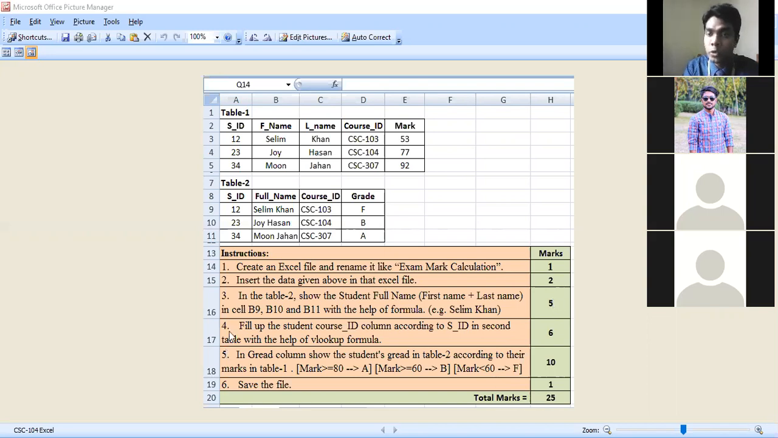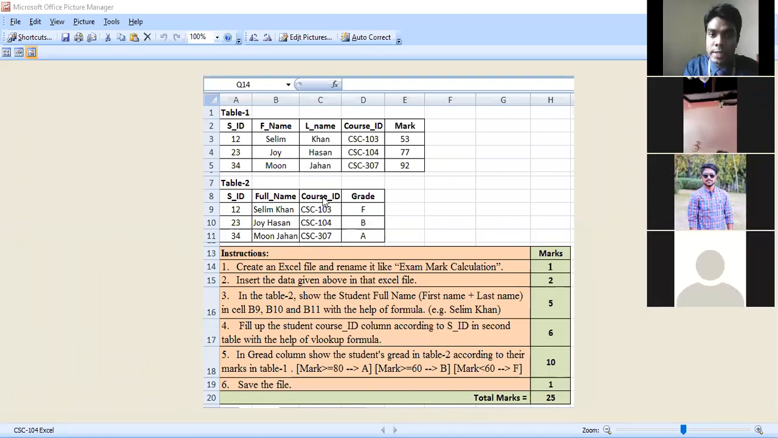For the fourth one, in the second table's course ID column, you have to show the course ID according to the student ID. You have to apply the VLOOKUP formula here. By using the VLOOKUP formula, you have to show the course ID according to the student ID. If you are able to perform this task, you will get 6 marks.